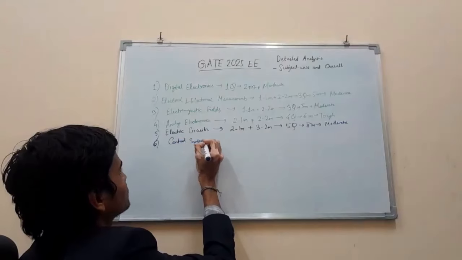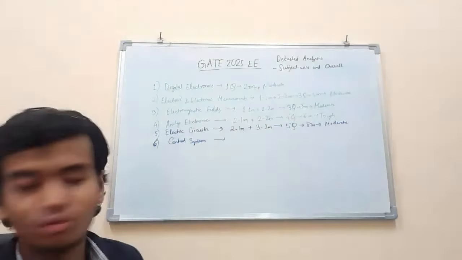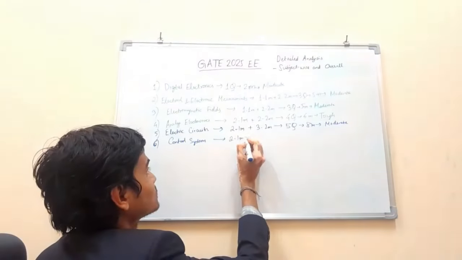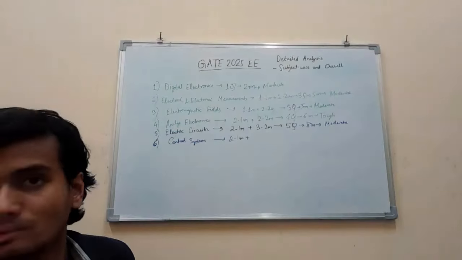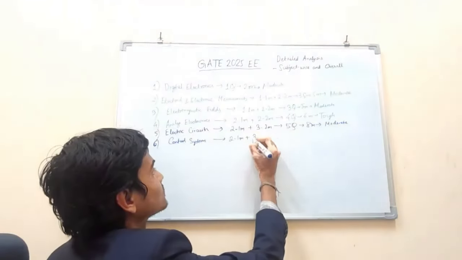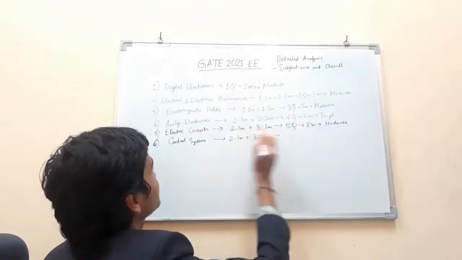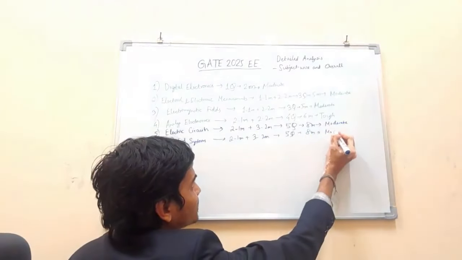Control systems this time had 2 1-mark questions and 3 2-mark questions. So again, same configuration as electric circuits, 5 questions of 8 marks. Questions were on the moderate side.